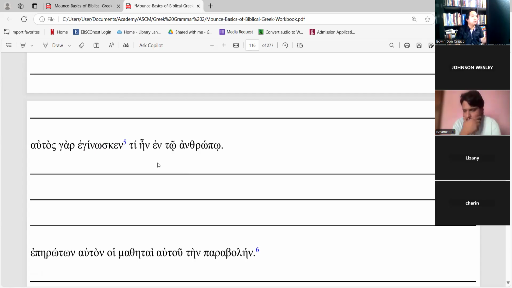So Ginosco in the third person, present active, he knows. For he was knowing what was in the man. Okay, Otos gar, ginosken, ti en to anthropo. For he was knowing what was in the man.